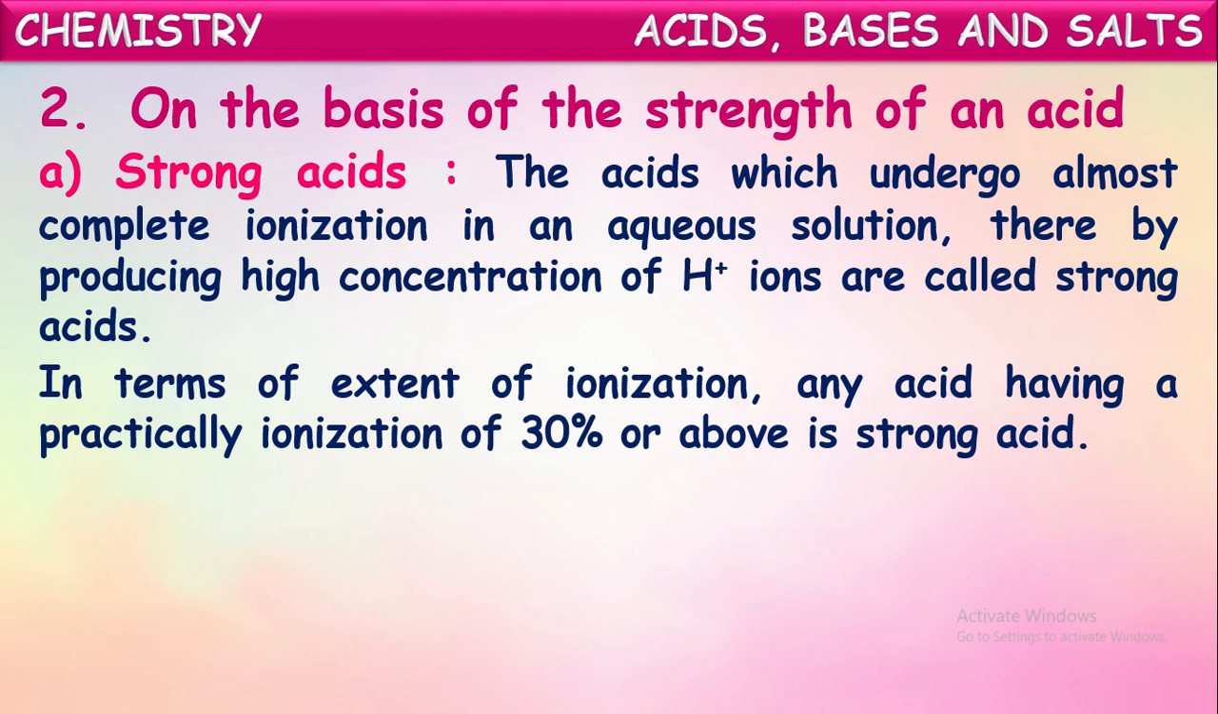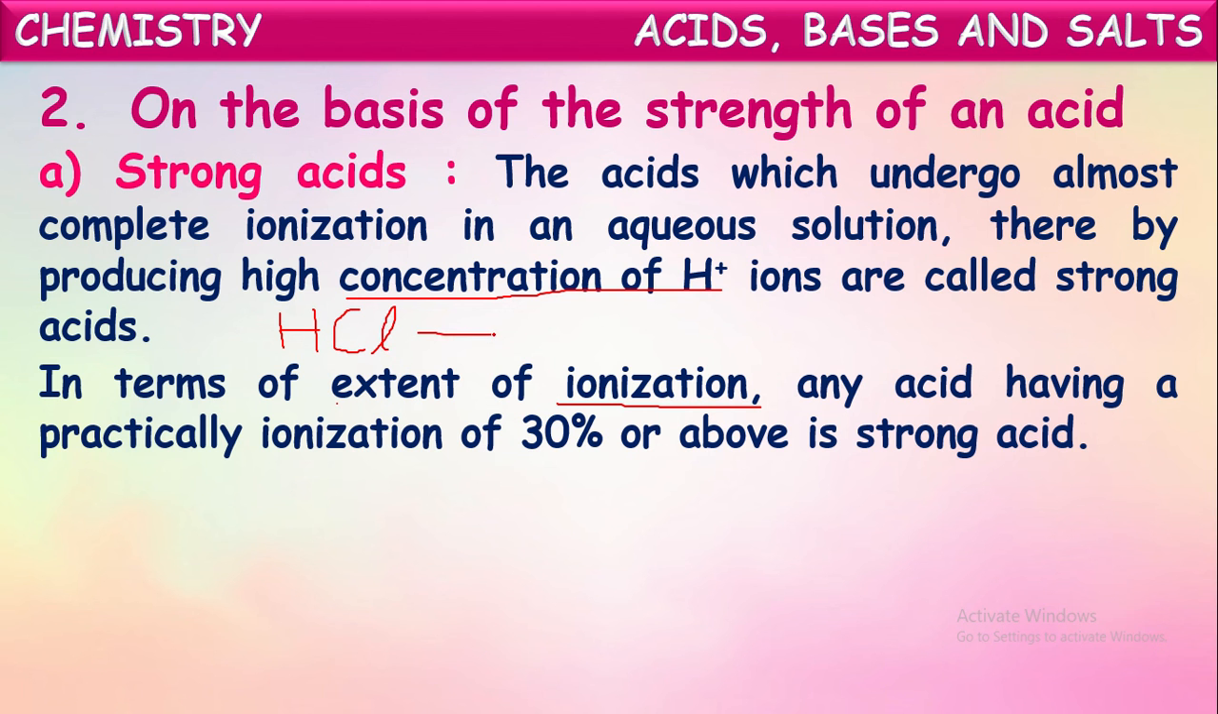In terms of extent of ionization, any acid having practically ionization of 30% or above is considered a strong acid. So we have to know a few words here. What is meant by ionization and concentration of H plus ions? Let us see one example. Just now, I have seen an inorganic acid example, HCl, isn't it? It is one of the acids as we know.